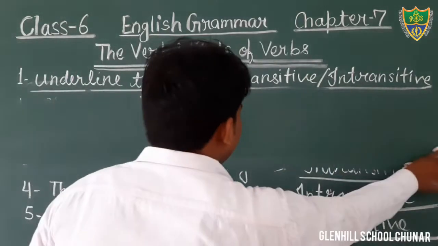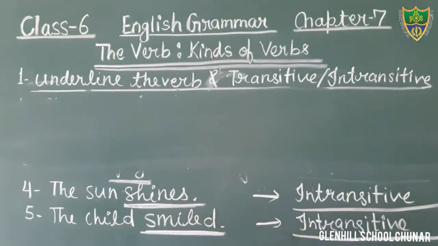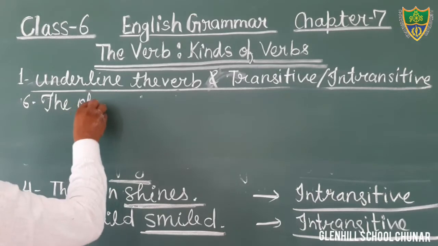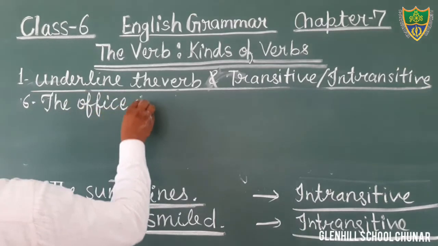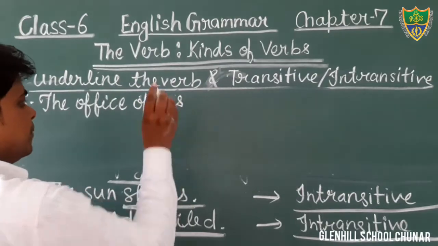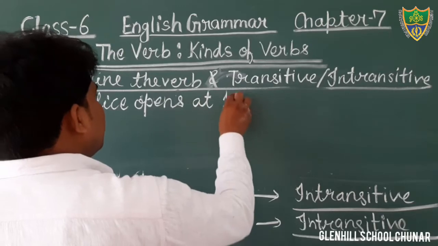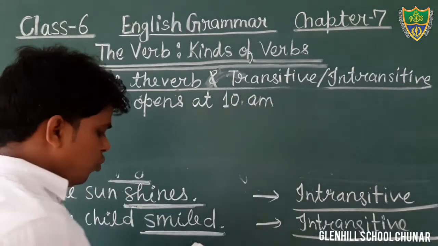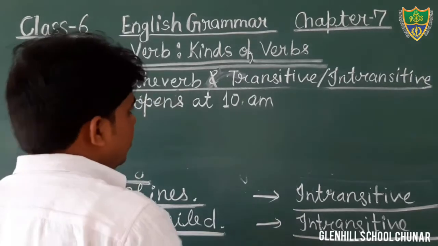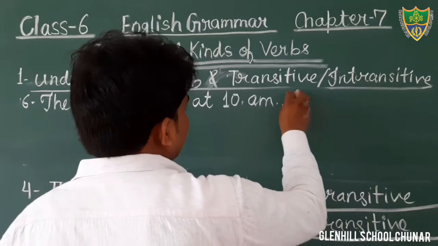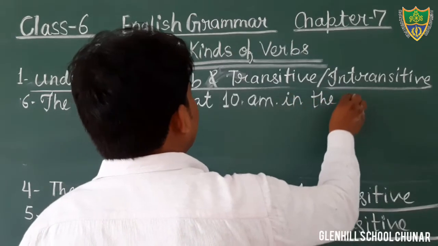Now we will discuss question number 6. Just see question number 6. What is the sentence given in question number 6? The office opens at 10 a.m. in the morning.